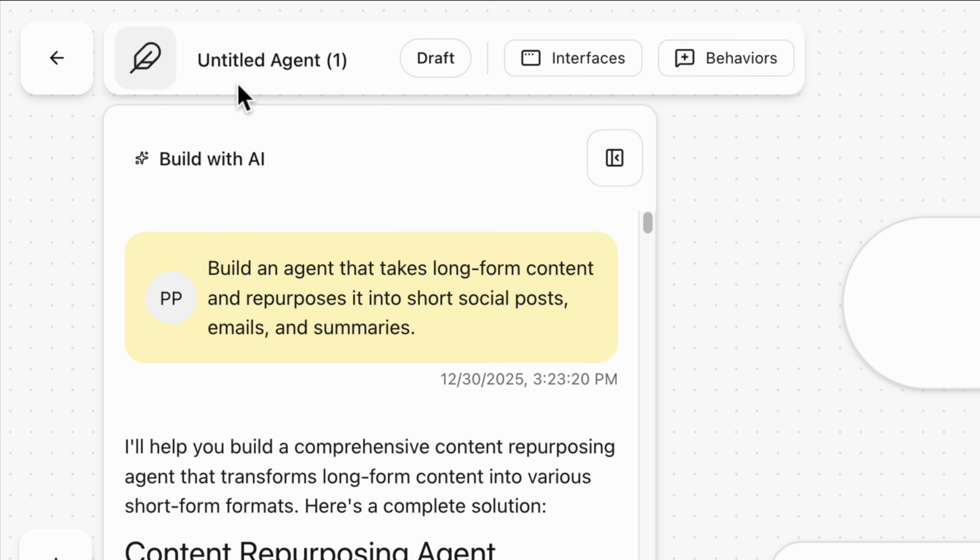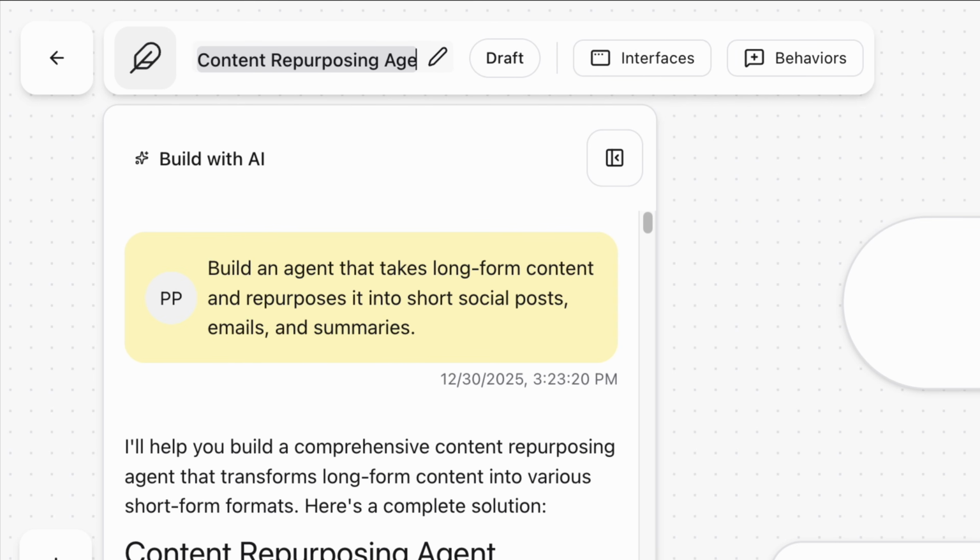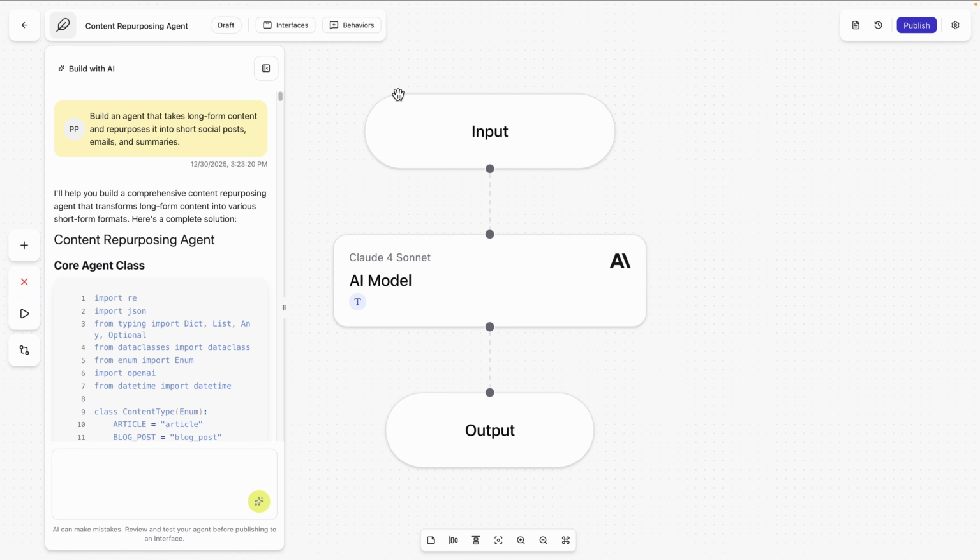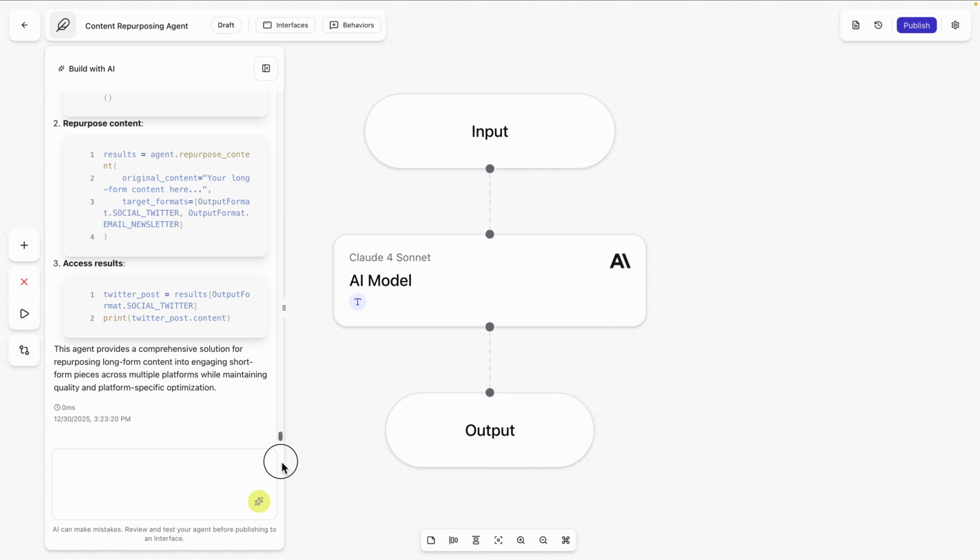Now, this is the part that usually gets messy. Rules, prompts, tools, everywhere. Here it's visual and it's contained. Now before I go any further, I want to give this agent a name. This might sound small, but it helps frame what I'm building and what it's responsible for, and so I remember when I come back to this later. I'm going to call this content repurposing agent. From here on, everything I do is in service of that one job.